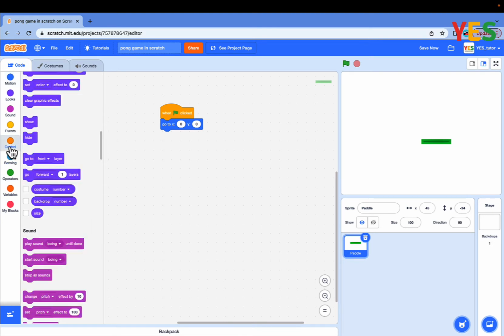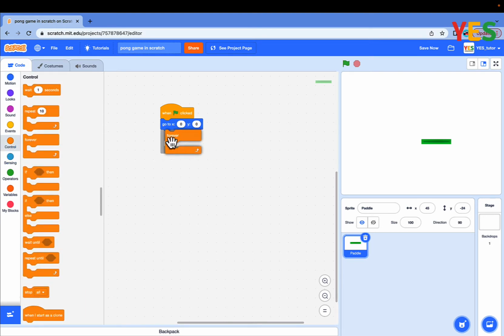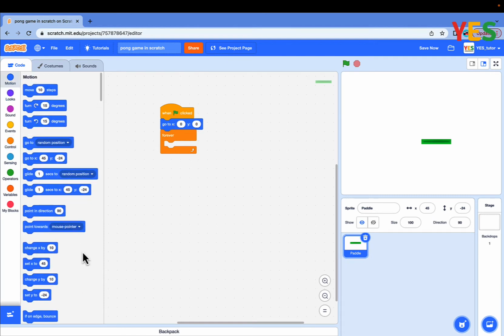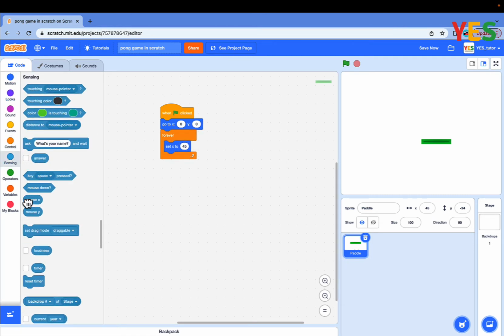And go to controls, drag out forever loop. Go to motion, drag out set X, and go to sensing and drag out mouse X. Actually, change your Y position to a lower Y position. This will do good. As you see, the paddle follows my mouse pointer.